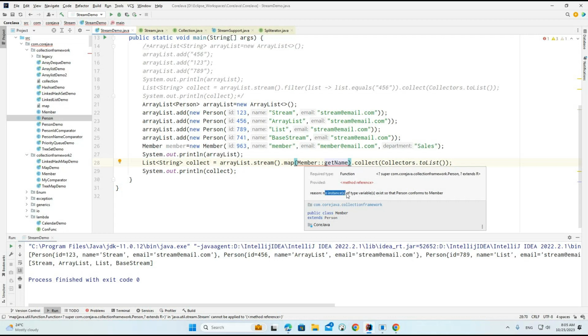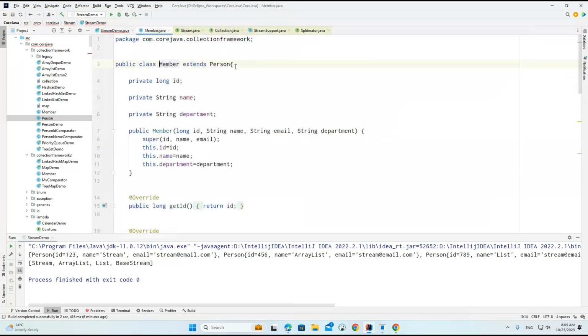Here you can see what it is saying: there is no instance of type variable S exists, so that person conflicts to the member. Person conflicts to this particular member, because to this stream we passed the person, but whenever we are working with the map, the map and person do not contain any references. There is no relation as of now.